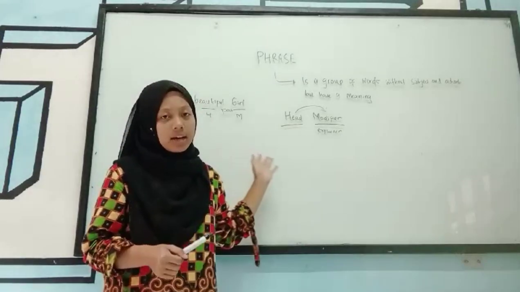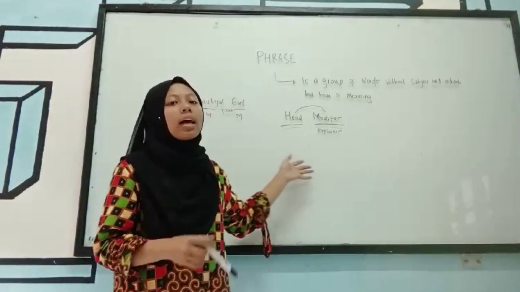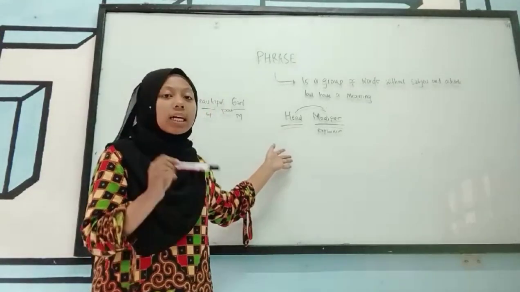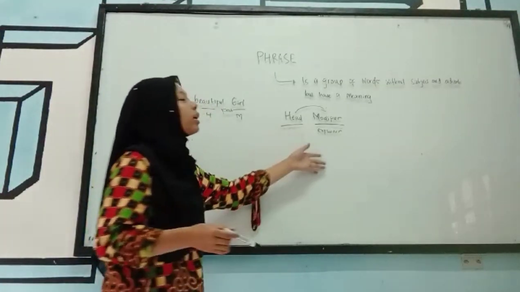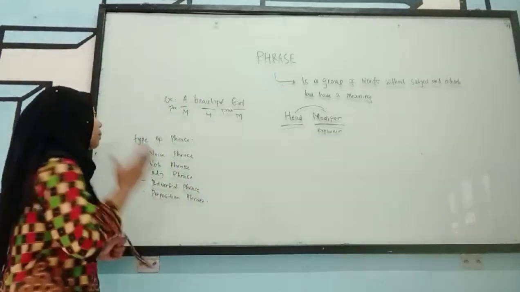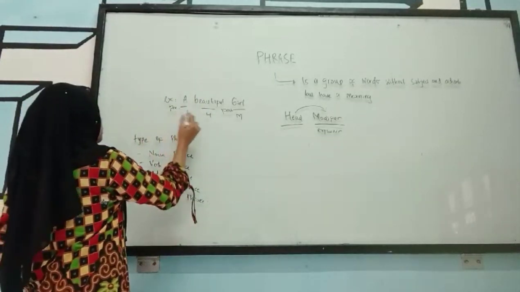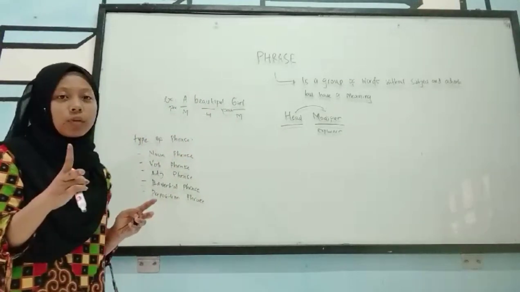So what is that head and modifier? Modifier is the explainer and head is what's explained by the modifier. So head and modifier we need in phrase. Let's take a look at the example. A beautiful girl. In this example, we have two modifiers.